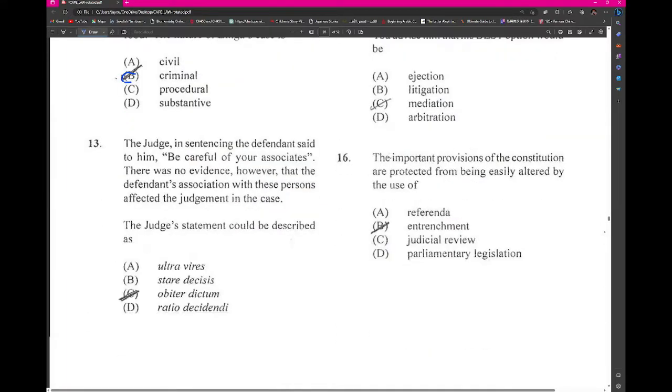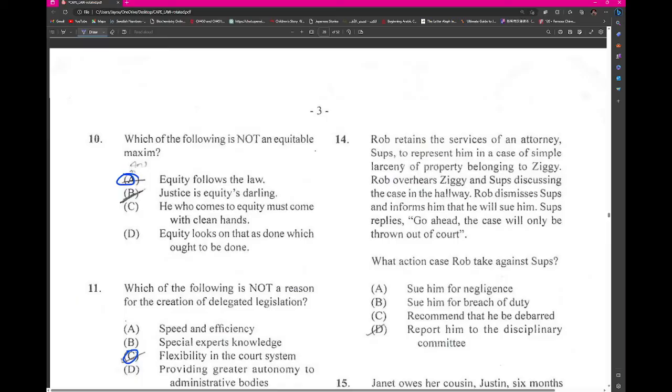The judge in sentencing the defendant said to him, this would be obiter dicta, because it is something said by the way in the court, in the trial. Here we have robbery in disturbances. Okay, this would be